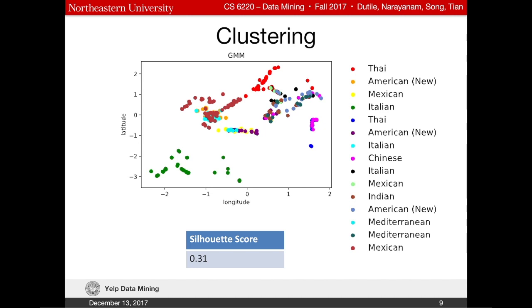For GMM, when we increased the number of components to 15, which was the number of top cuisines, the silhouette score slightly increased. With this visualization, we can start to see Little Italy. We consistently saw the southwest area labeled as Italian, but overall, our results indicated to us that there doesn't seem to be many neighborhoods within Pittsburgh that are known for a specific cuisine.